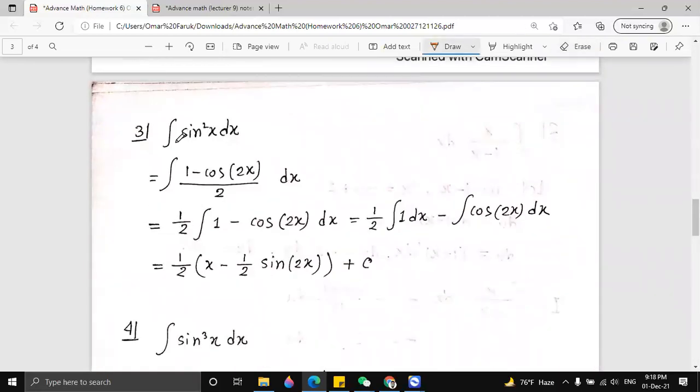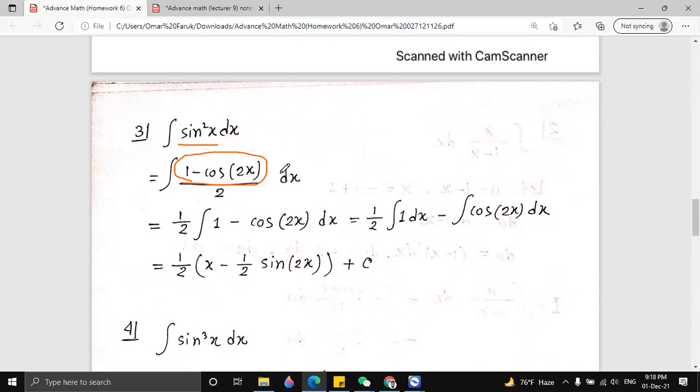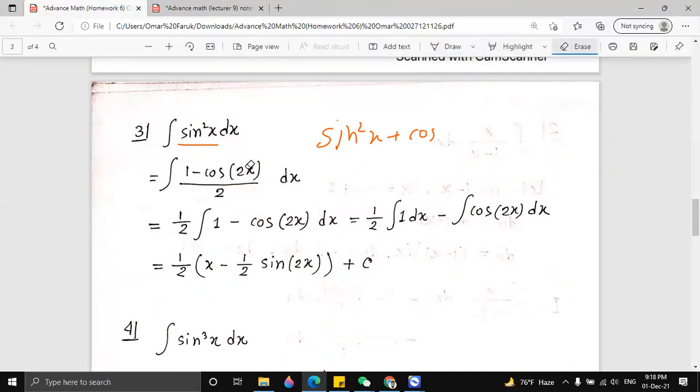Here we have the integration of sine square x dx. We know that sine square x will be 1 minus cos 2x, or is it 1 minus cos x? Sine square x plus cos square x equals 1, so sine square x will be 1 minus cos square x. This is the rule, right?